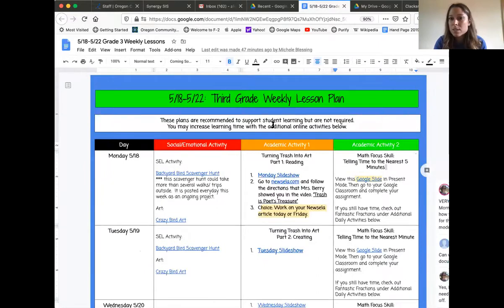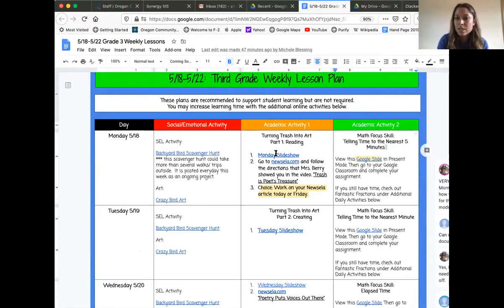Now, this week, something that I wanted to point out is that your slideshows or the lessons are all going to be on this document. They are not going to be double posted in Google Classroom. You will only get your assignments in Google Classroom. Now, for Monday, you have a slideshow. And then something else that's new is that we're going to be doing Newsela. It's all linked to your Google Classroom.